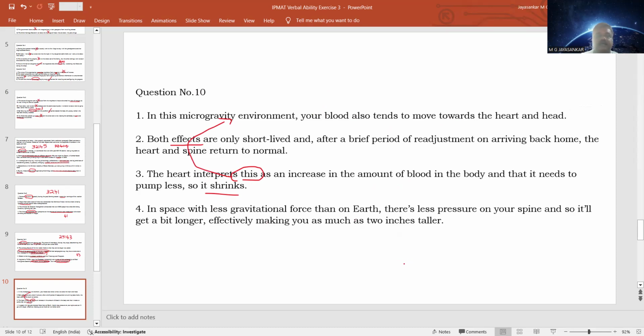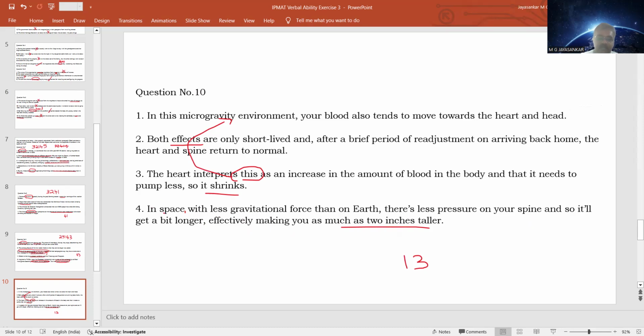So we can say that 1 and 3 form a sentence where it talks about one effect. What is another effect? Another effect is talked about in the first sentence. In space, with less gravitational force than on Earth, there is less pressure on your spine, and so it will get a bit longer, effectively making it taller. So this is the first effect in space.